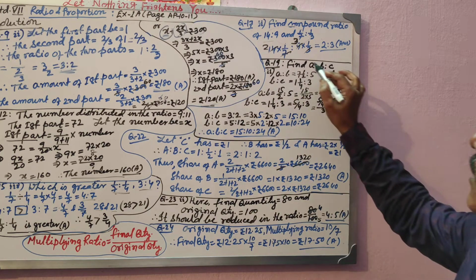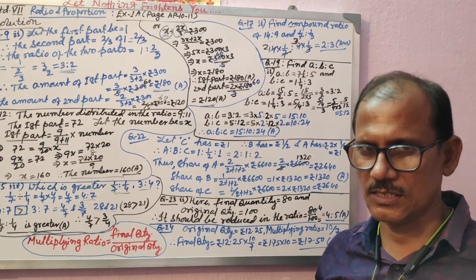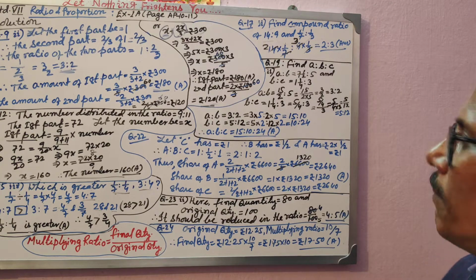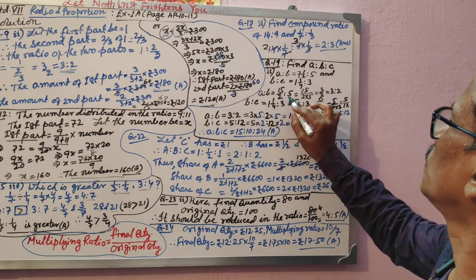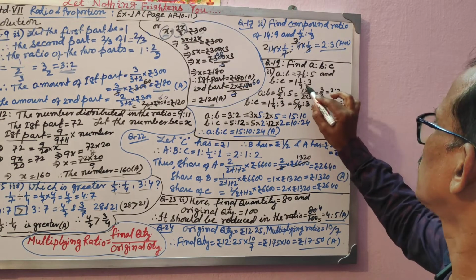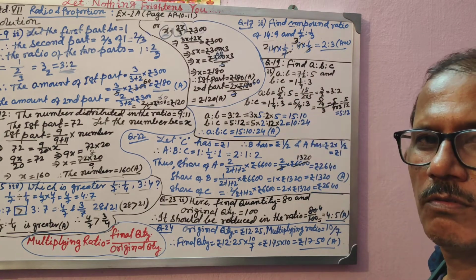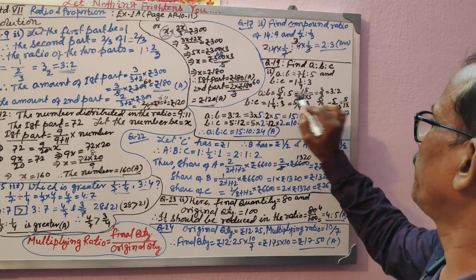First step will be what? Any mixed number fractions will be converted into improper fractions. Then you go for whole number ratio. 7 whole 1/2 means 15/2, so 15/2:5. That is A:B.